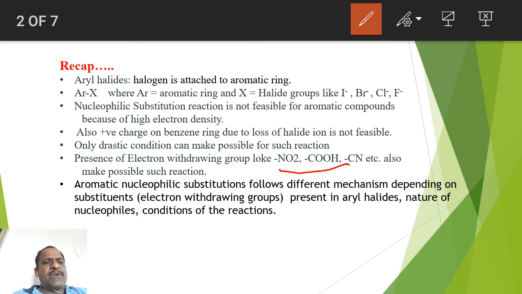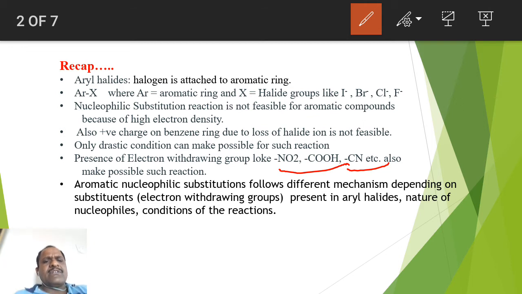NO2, CHO. If you use it at the ortho and para position of a mono substituted benzene, then the electron density of that haloarene is going to decrease. As a result, nucleophilic substitution will be possible.